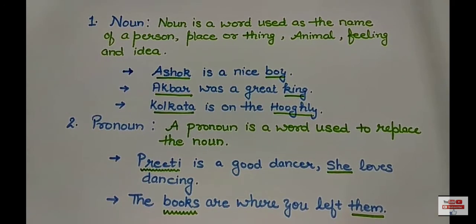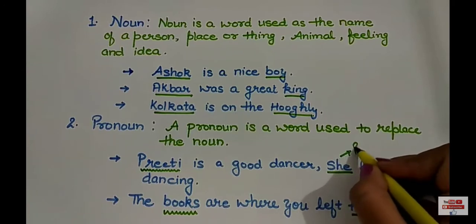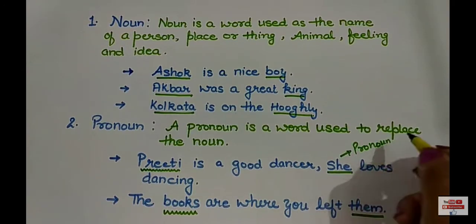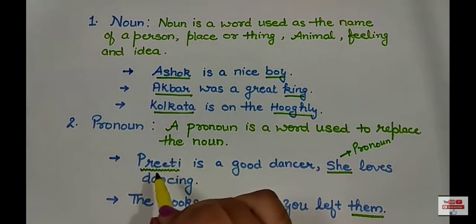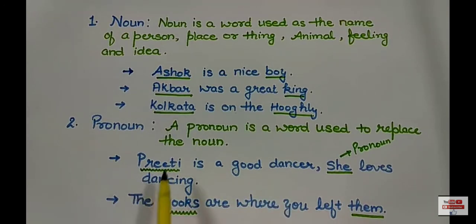Next part of speech is a pronoun. Pronoun is a word used to replace the noun. Because we cannot use the name every time in the sentence or a paragraph, we use pronouns. You can see here, Preeti is a good dancer. She loves dancing. Here I have used she as a pronoun at the place of Preeti because Preeti is name and it is noun. So I have replaced the name by pronoun she.